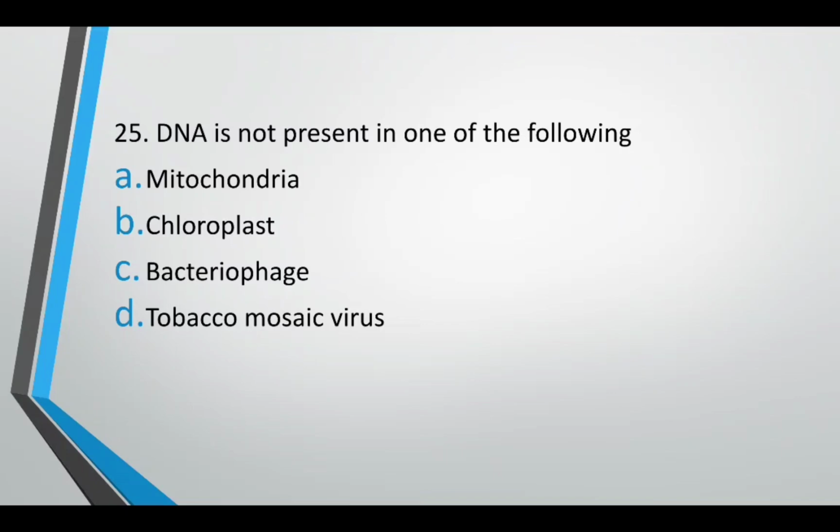DNA is not present in one of the following: mitochondria, chloroplast, bacteriophage, tobacco mosaic virus. Not present in one of the following. The correct answer is option D. Tobacco mosaic virus is an RNA virus. It does not contain DNA.